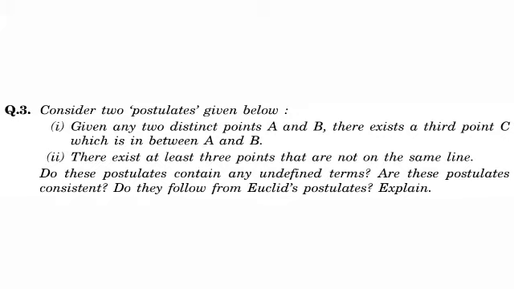Third question. Consider two postulates given below. Given any two distinct points A and B, there exists a third point C which is in between A and B. Second one, there exist at least 3 points that are not on the same line. Does this postulate contain any defined terms? Are these postulates consistent? Do they follow from Euclid's postulates? Explain.